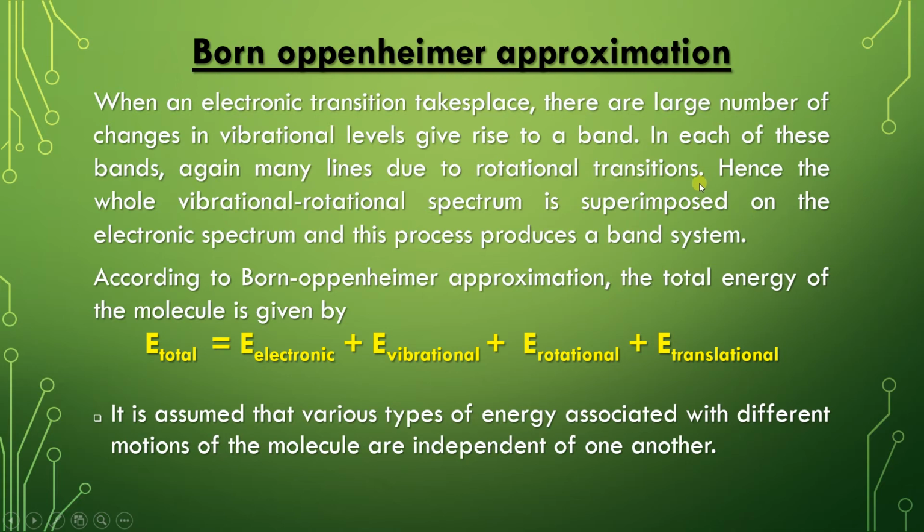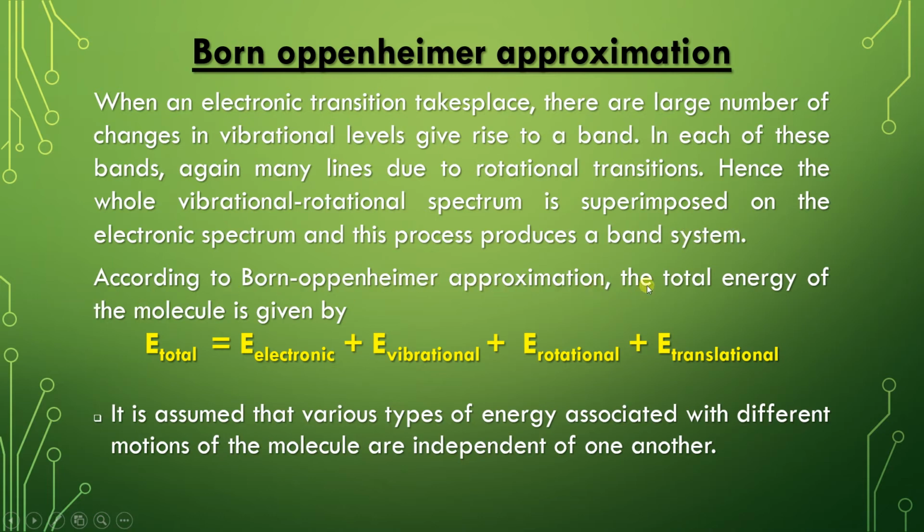As we know from the previous slide, electronic transition involves vibrational transitions, and vibrational transitions involve rotational transitions. Hence, the whole vibrational-rotational spectrum is superimposed on the electronic spectrum, and this process produces a band system.